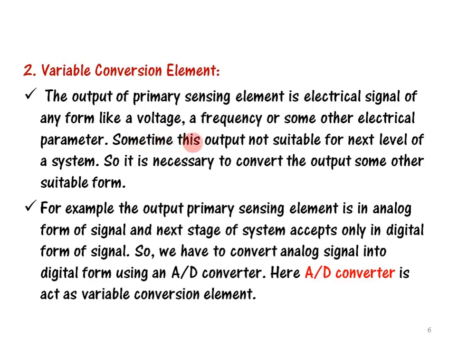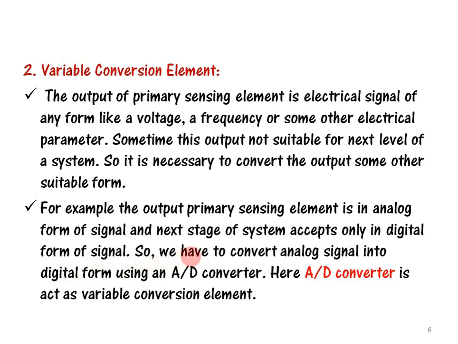Sometimes this output may not be suitable for the next level of the system. So it is necessary to convert the output of the first block, the primary sensing block, into some other suitable form. For example, the output of the primary sensing element is an analog signal, and the next stage of the system accepts only a digital signal.